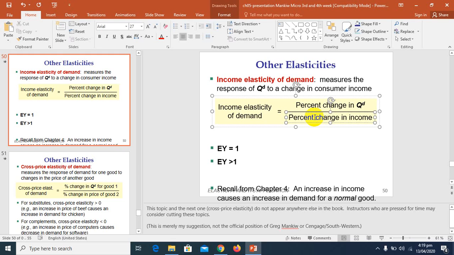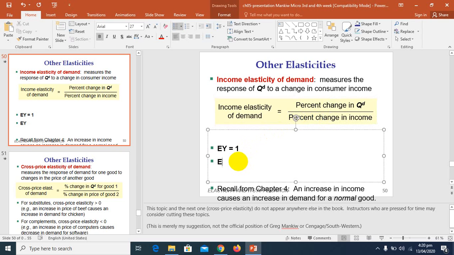Then according to the change in income, how does your quantity demand change? If you are discussing luxury goods, previously, when your income is 1 lakh, the demand for that good is 2 units, and now due to the increase in your income from 1 lakh to 2 lakh, the demand for that good is 10 units. So for this good, the elasticity is greater than 1, meaning the change in income is not as much, but the quantity demand shows a greater change. So this is how you are going to calculate.